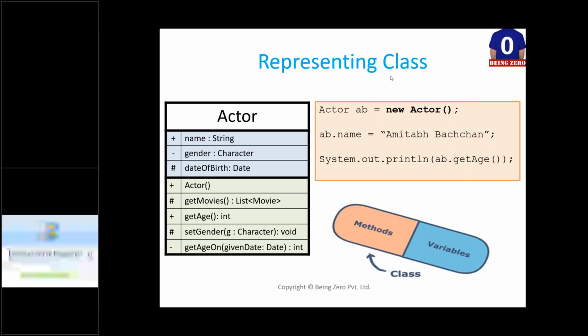Now, classes typically, people say, encapsulate both the information, so methods and variables. Variables can be called properties, fields, anything. Methods can also be called operations, functions, anything. So we are seeing the class is something which binds methods and variables together. That is the purpose of a class.